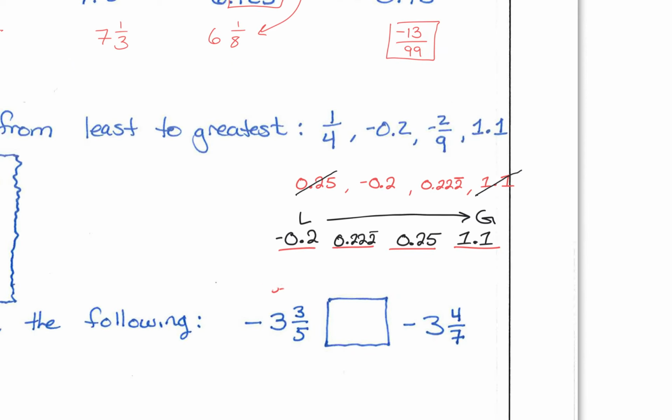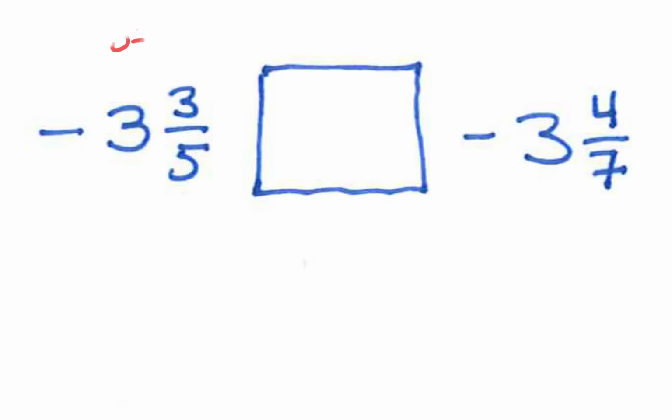Okay? All right. Compare the following values. Now, here we are. We're not exactly entirely sure what 3/5 and 4/7 are, but we can convert those into decimals. So instead of doing improper fractions and then finding a common denominator, just convert the fraction portion to a decimal. So somebody right now tell me what is 3/5 as a decimal. Nolan? 0.6. So negative 3.6. And then what is 4/7 as a decimal? So take 4 and divide it by 7.